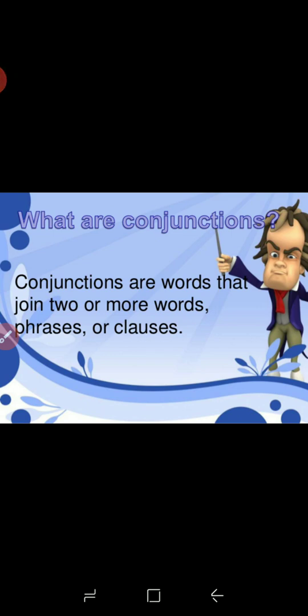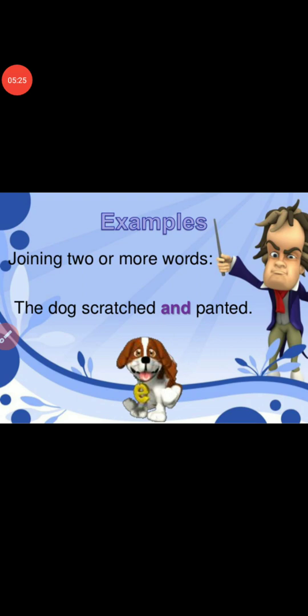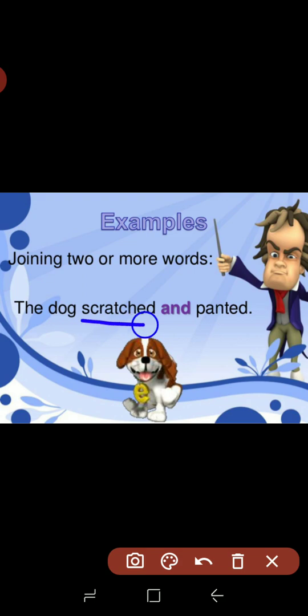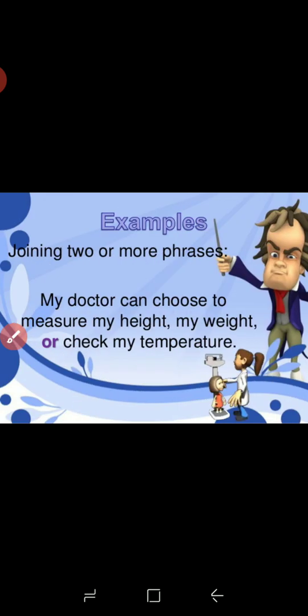So what are conjunctions? Conjunctions are words that join two or more words, phrases and clauses. Conjunctions are used to join two or more words. It may be phrases or it may be clauses. Let's take a look at some examples. Joining two or more words: the dog scratched and panted. We are joining these two words by using and: scratched and panted. Now how to join phrases.